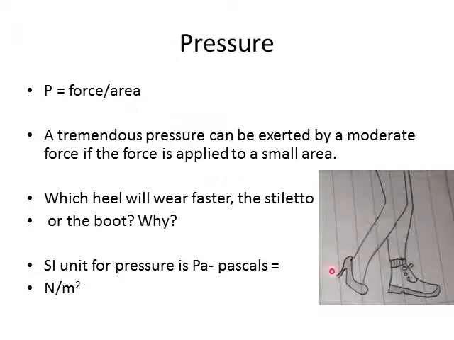A good example of this would be to compare if you were to wear a pair of stiletto heels versus a pair of boots, and to compare which heel will wear faster. So if you're the person wearing both types of shoes, what you will find is the same amount of force is being applied to both heels. But the stiletto heel has a much smaller area compared to the heel on the boot.